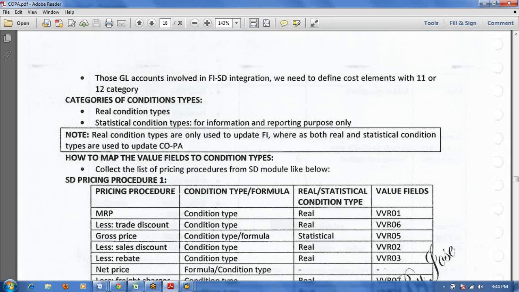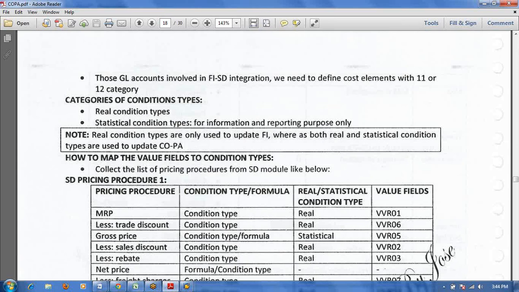Sorry, Rajesh? Yes, Rajesh. My query is, see, VPRS is a statistical condition, but it is updating COPA. For that we are not creating any COPA costing sheet, right? Not required, it will come automatically. But for the remaining, rebate or discount or commission, without creating a COPA costing sheet, it will not update, as per my understanding. Is it right?